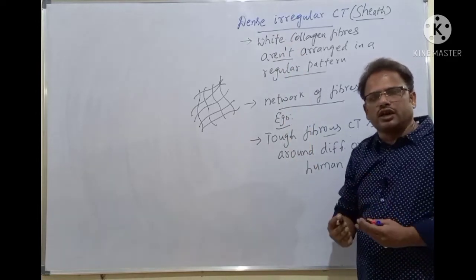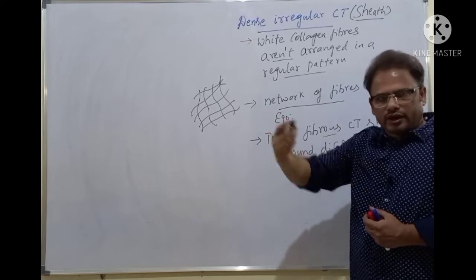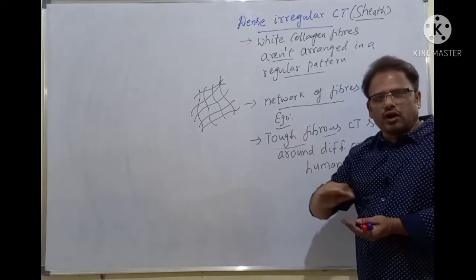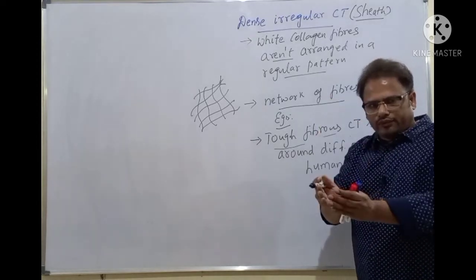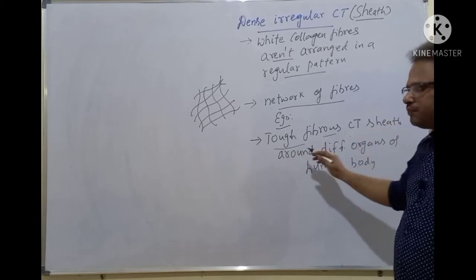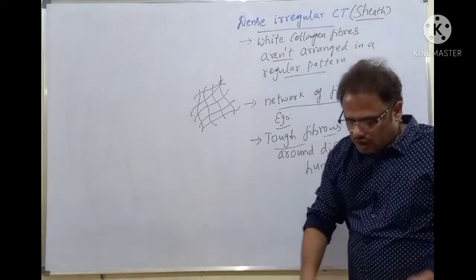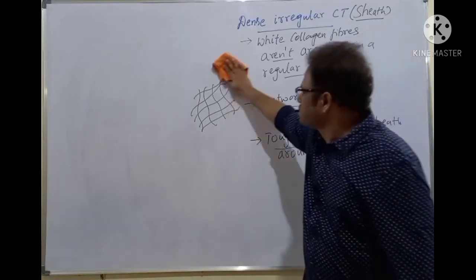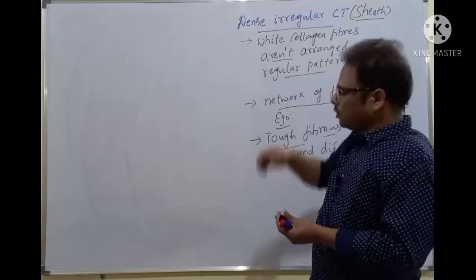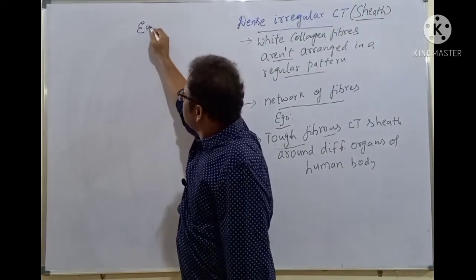What is a sheath? Just like our windows are covered by a curtain, isn't it? The same way here, the organs are covered by a thick covering. That's called the sheath, which is nothing but a tough fibrous connective tissue sheath present around the different organs of the human body. What are the examples now? Let's discuss. Examples of dense irregular connective tissue. Clear? There are many examples out there.